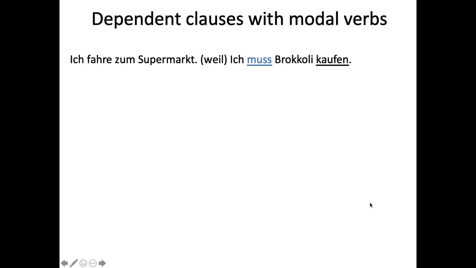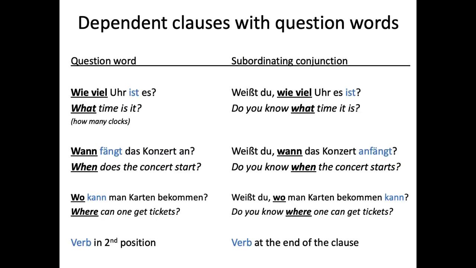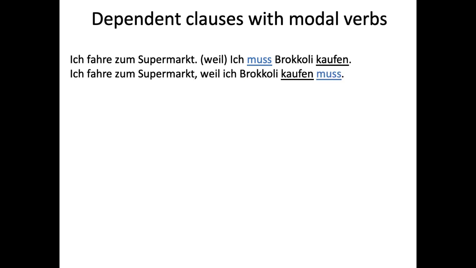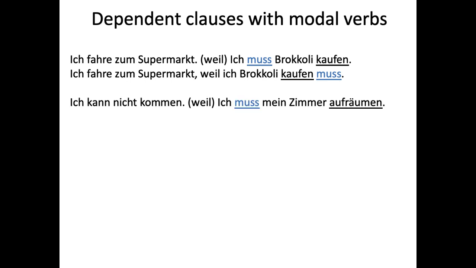Okay, so then we want some dependent clauses with modal verbs. This last one was a dependent clause with a modal verb, so we have more examples of that. If we want to combine, Ich fahre zum Supermarkt, and then weil, and then Ich muss Brokkoli kaufen, it would be, Ich fahre zum Supermarkt, weil ich Brokkoli kaufen muss, which is, I drive to the supermarket because I broccoli buy must, as in because I have to buy broccoli, right?